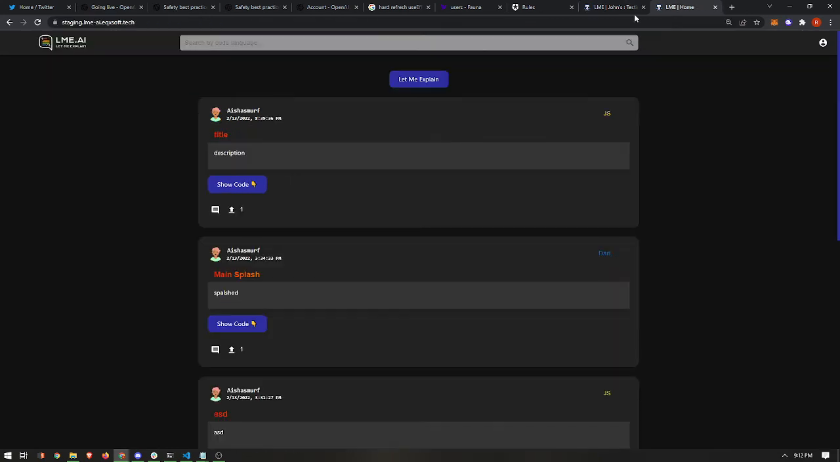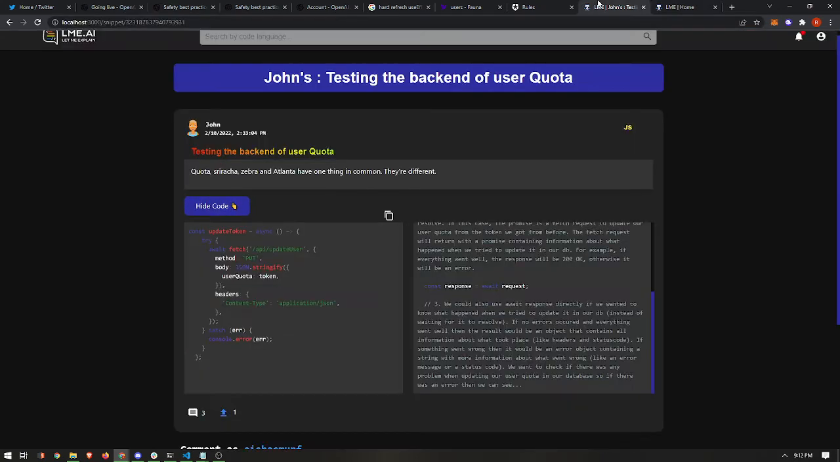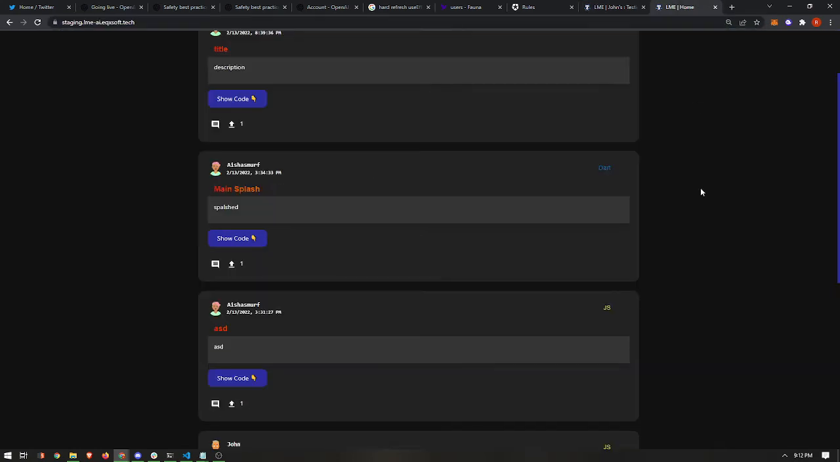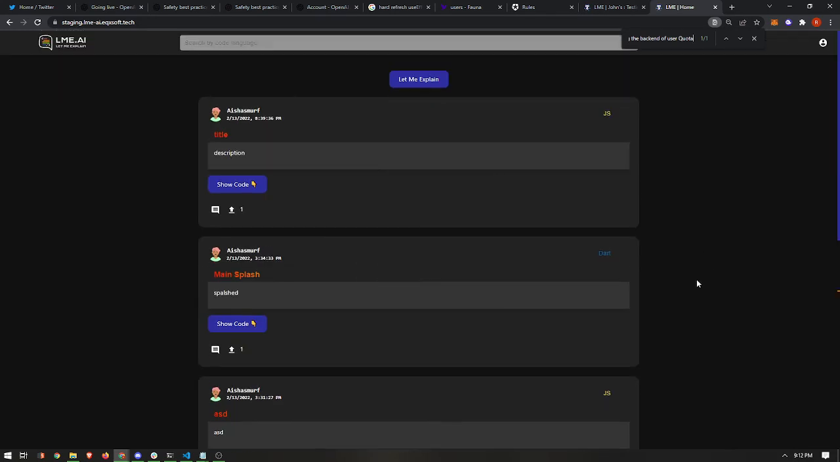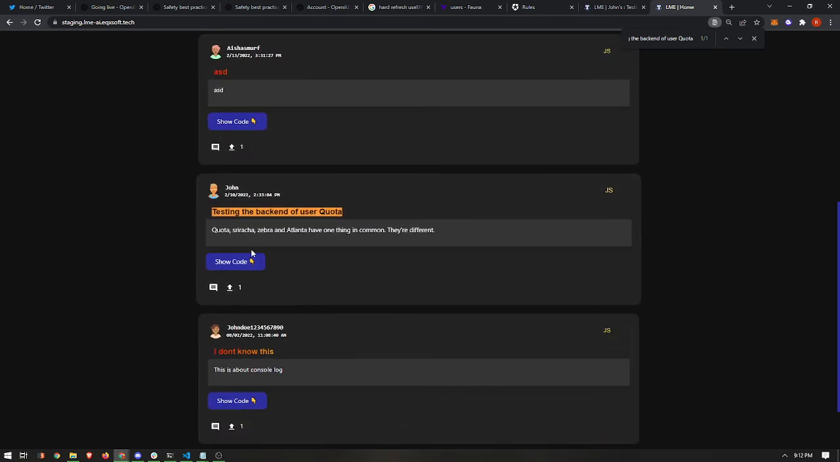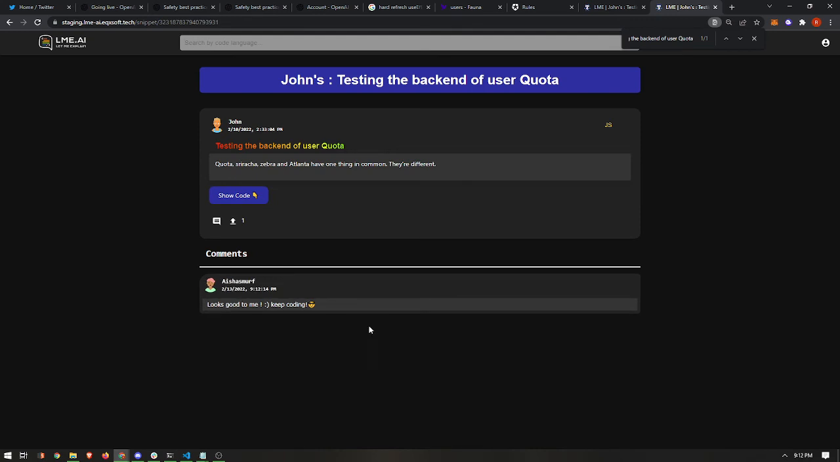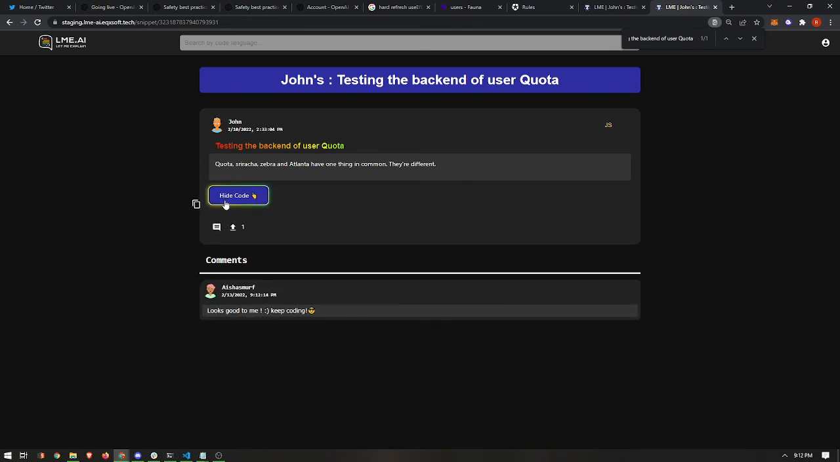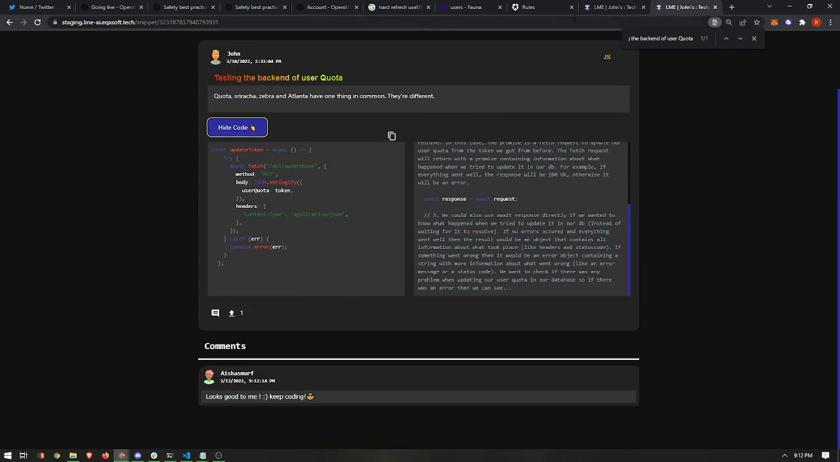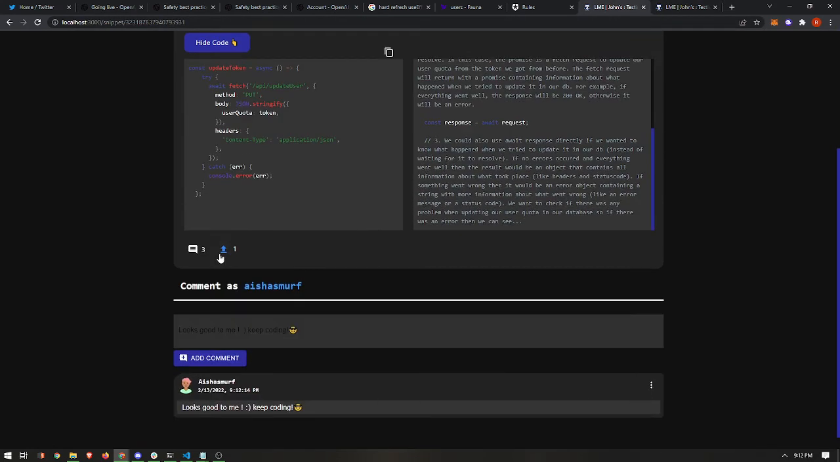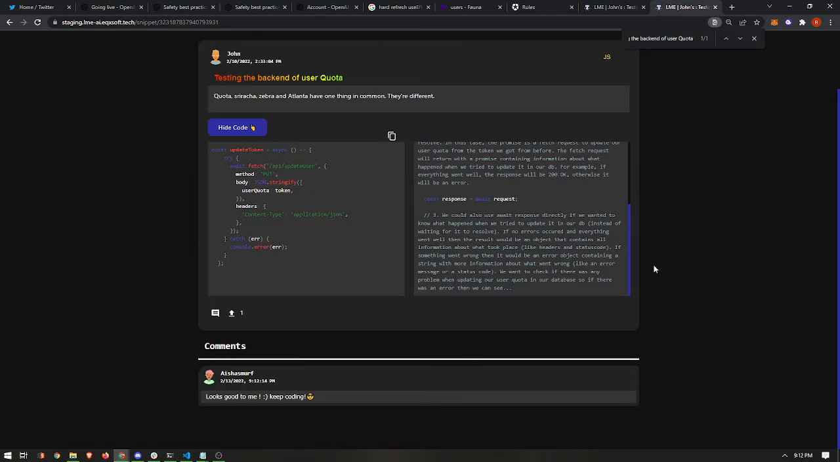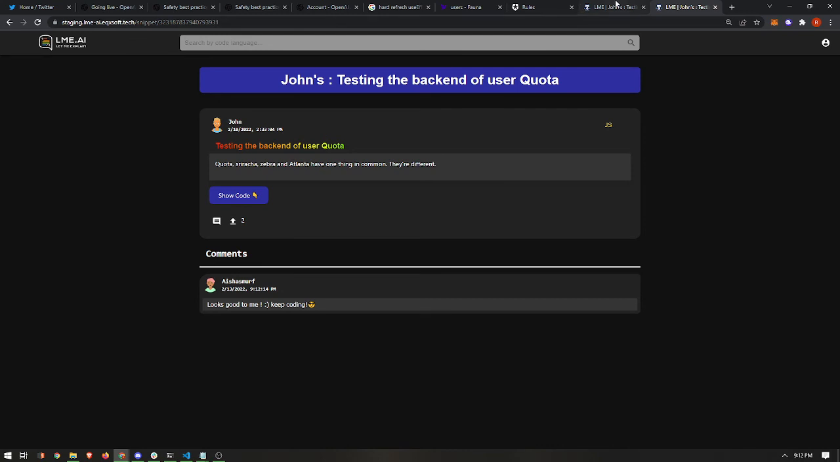You can see this is our live staging URL. So let's test the backend. This is a not logged in user. If they want to see these snippets, they can also see the comments and the code, but they cannot create one. Click on refresh. There you go.